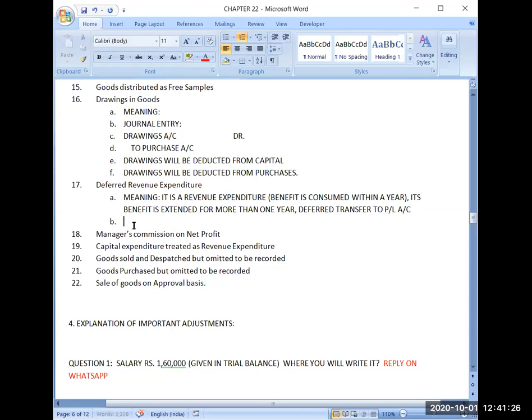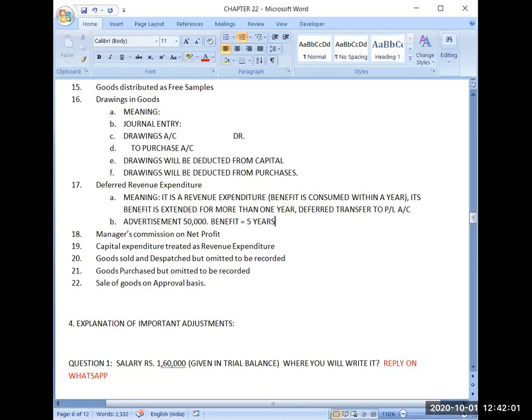Now I will give you one example. Suppose advertisement I have done, and you all know that huge expense is there in advertisement. Suppose I take an example of small amount. Suppose 50,000 I have incurred on an expenditure, and its benefit period, which I feel, is 5 years. So obviously, this advertisement will work for me for next 5 years, and for next 5 years, I have made one-time payment.